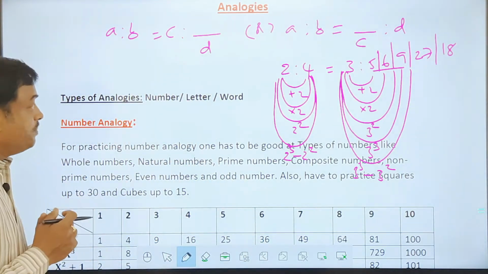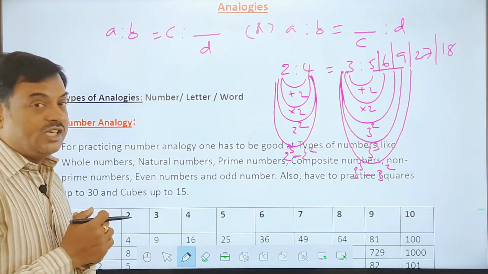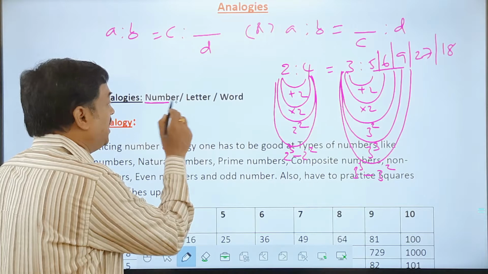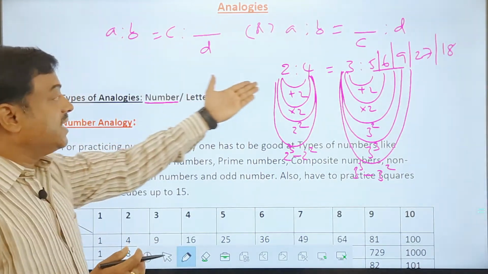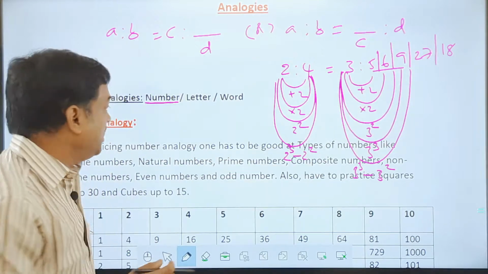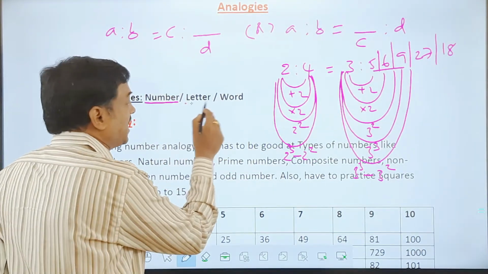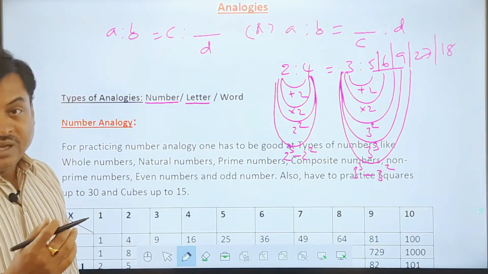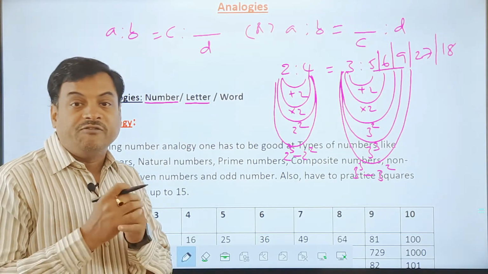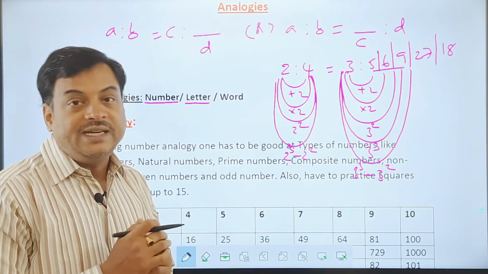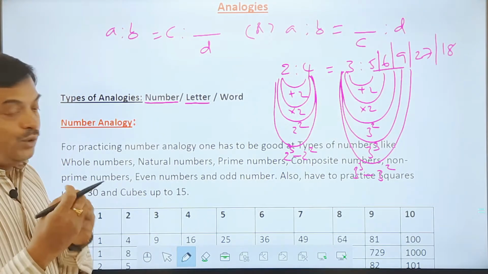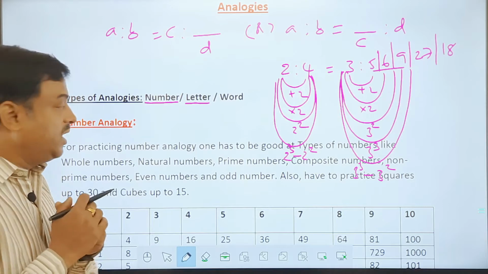Okay. So now, when we talk about analogies, friends, there are 3 types of analogies. One is number analogy, where you see in this example, I gave numbers 2, 4, 3, then how much. That one is called number analogy. The second one is called letter analogy, and the third one is called word analogy. So there are 3 types of analogies. One is number analogy, for which I have to do some basic preparation. What is the basic preparation?